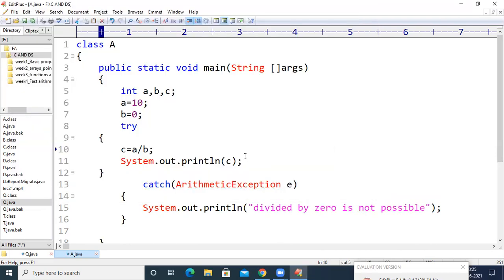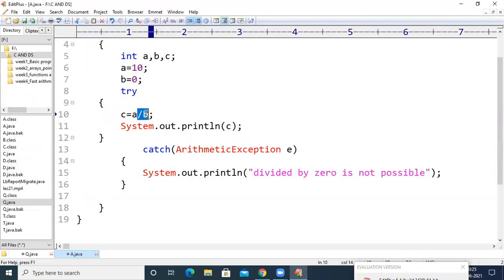So now my question is that here I'm clearly seeing A by B, and I know there is a divided by 0, that is, there is an arithmetic exception. In case I don't know what exception will be raised here, instead of writing arithmetic exception, we can write runtime exception, or we can simply write exception, because we have already shown that under the exception class there are multiple subclasses.